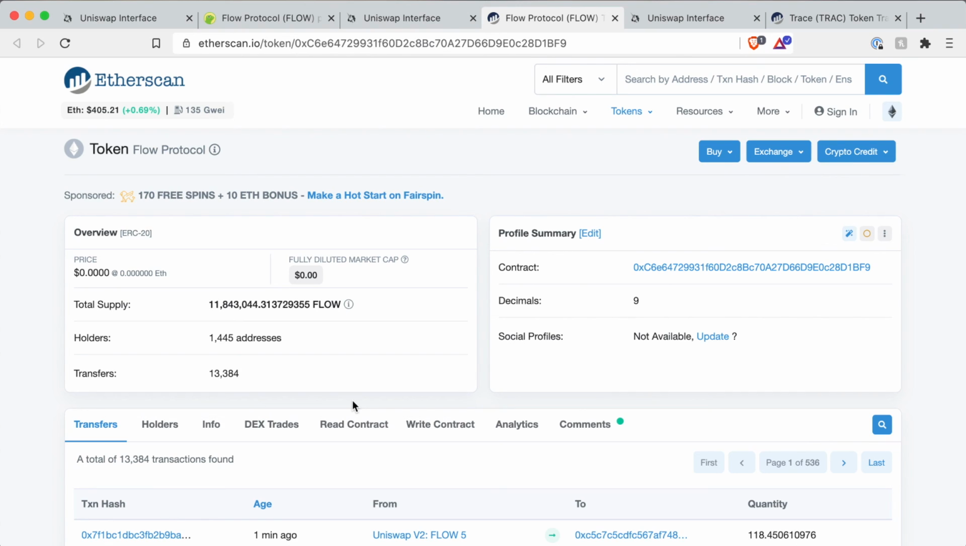But for most of the tokens you will be trading, this method by looking at Etherscan will help you to avoid almost every scam I can think of.